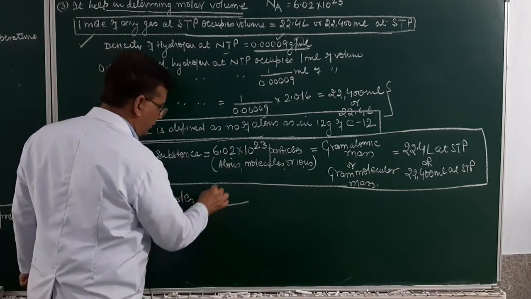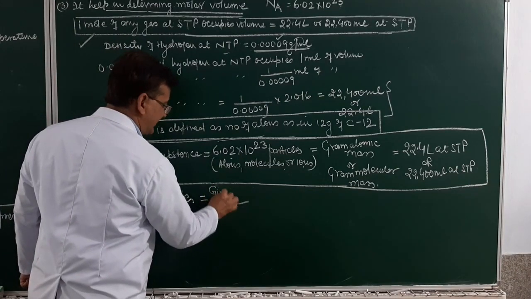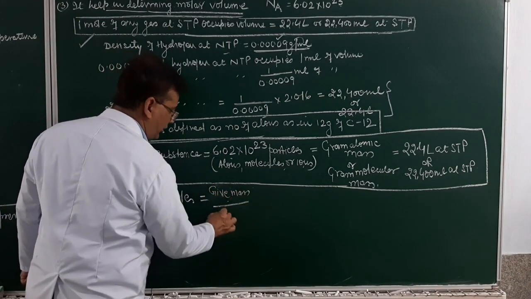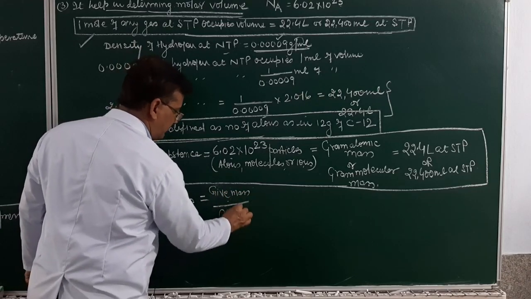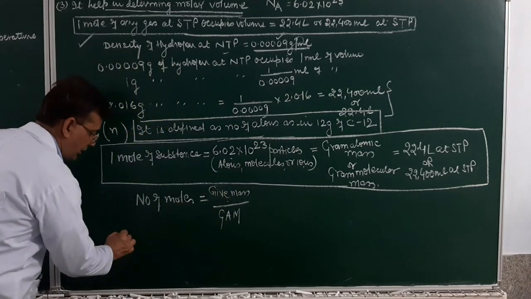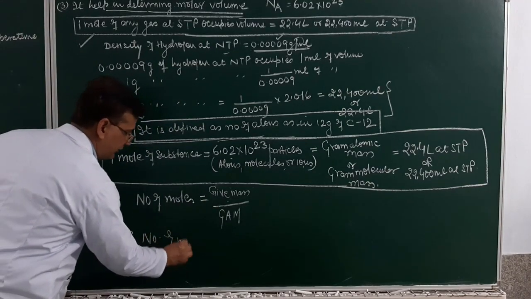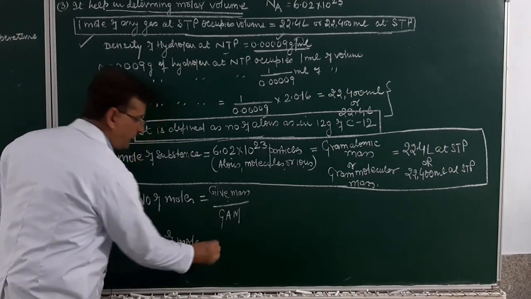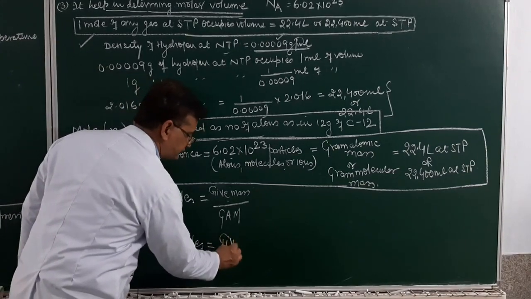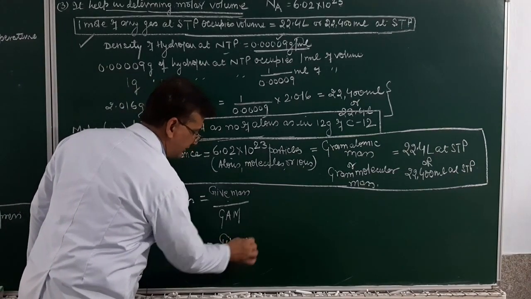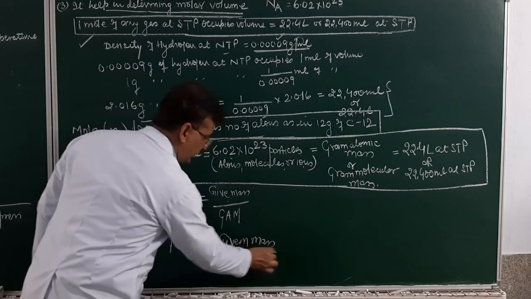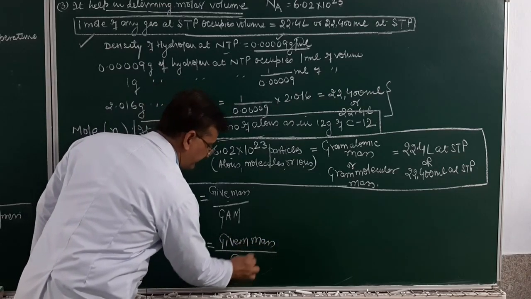So, number of moles will be equal to given mass upon gram atomic mass, or number of moles of a substance will be equal to given mass upon gram molecular mass of the substance.